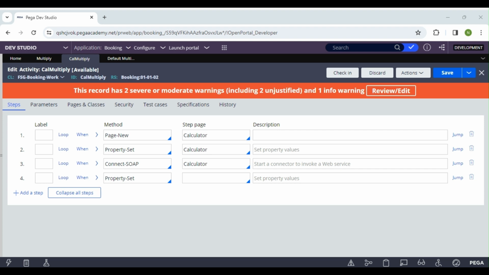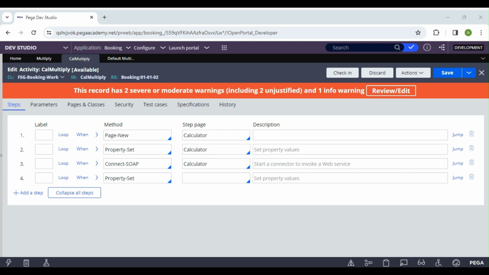Yeah, that was a cache issue, because I was using the calculator page. I had created one more connector, and there also I was using the calculator page. Since I didn't clear the page, it was holding the earlier result as well. That is why it was throwing an error. So now we see the multiply result is 25. We can see the input parameters and the response.